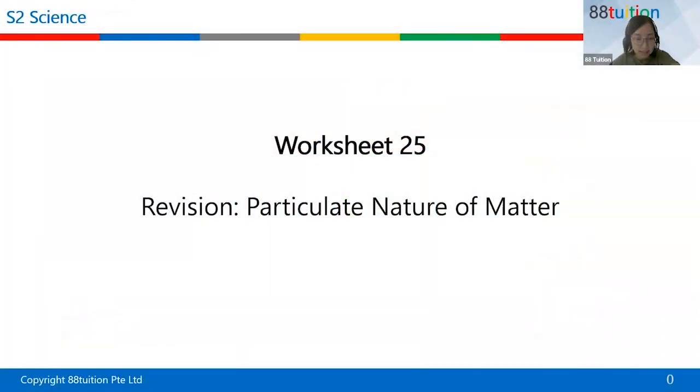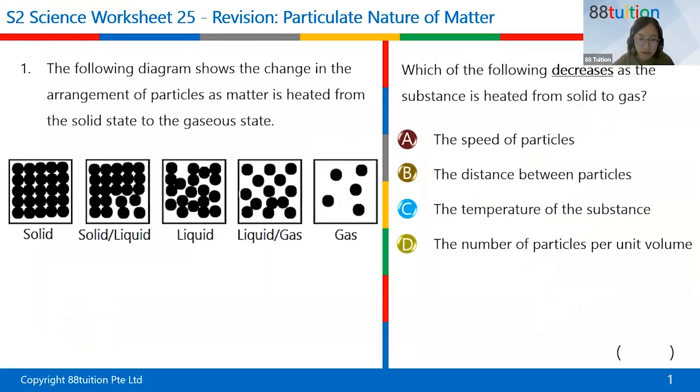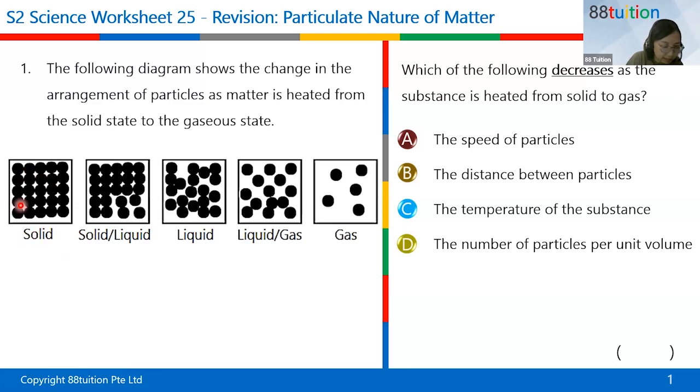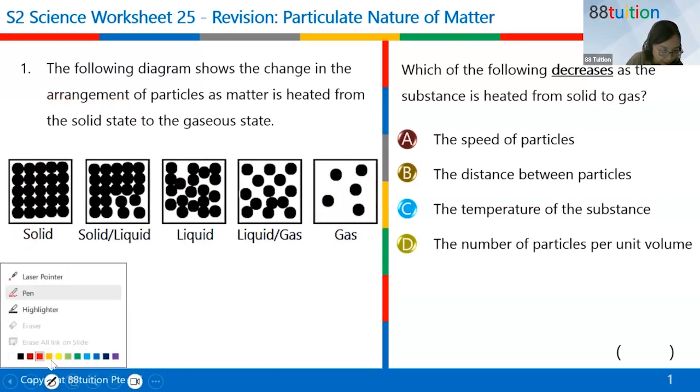Right, let's start. First question: which one decreases as the substance is heated from solid to gas? First of all, let's revise arrangement. If you look here, this is solid, this one is liquid, this is a gas. Talking about arrangement here, remember there are two parts to read.